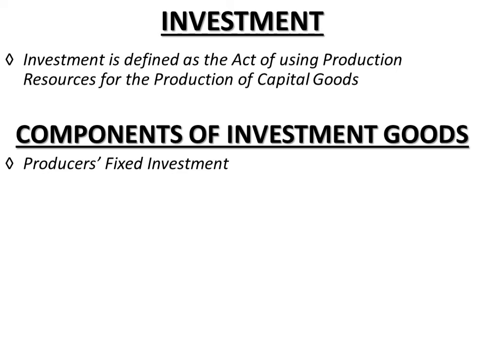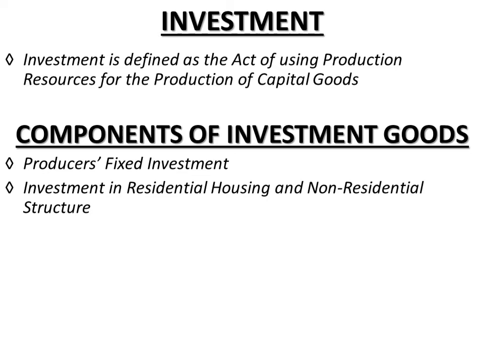Then the second component of investment is investment in residential housing and non-residential structure. This includes investment made in the construction of residential houses and non-residential structures also, like office buildings, power plants, bridges, roads, etc. Right? But here a residential house gives utility slowly over a long period.